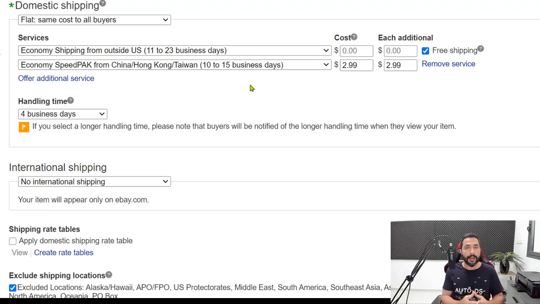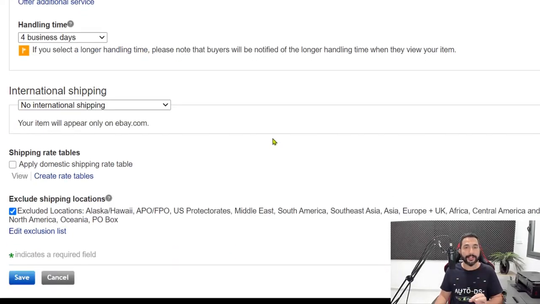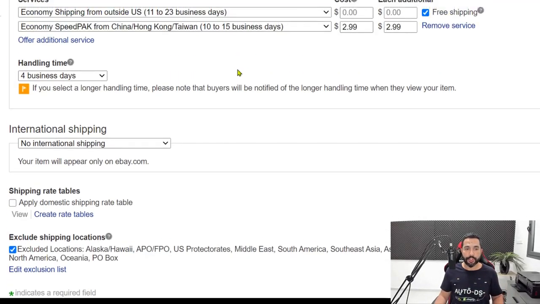Most items are going to arrive at their destination in 10 to 15 business days anyway. Don't forget that you have another 4 business handling days on top of that. So most likely they're going to get their package within the total 19 business days that we are guaranteeing. And again, if you're choosing a product from a good seller who ships fast, this really shouldn't be a problem. So we're just going to make another $2.99, 100% profit coming out of that. That's a neat little trick that we like to use, and it works every now and then. Always nice to have.